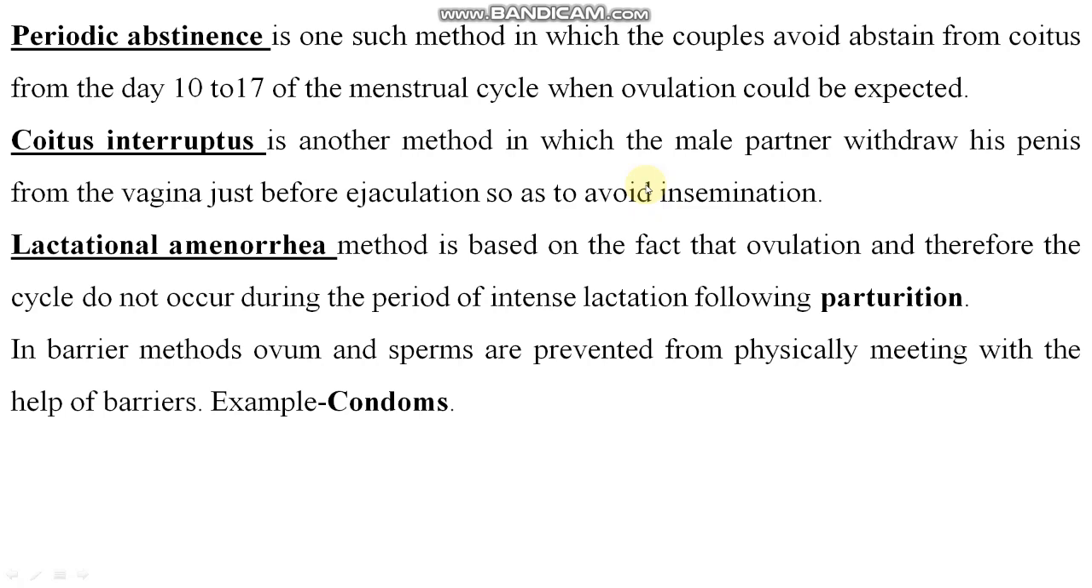Hello students. So we were on natural methods. I told you about natural methods, that we can prevent the meeting of sperm and ovum naturally. So here is periodic abstinence.